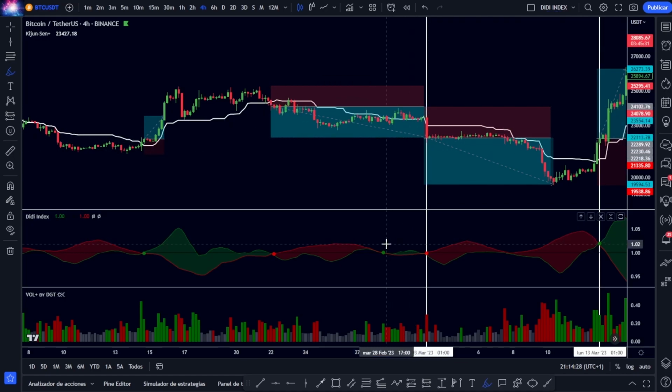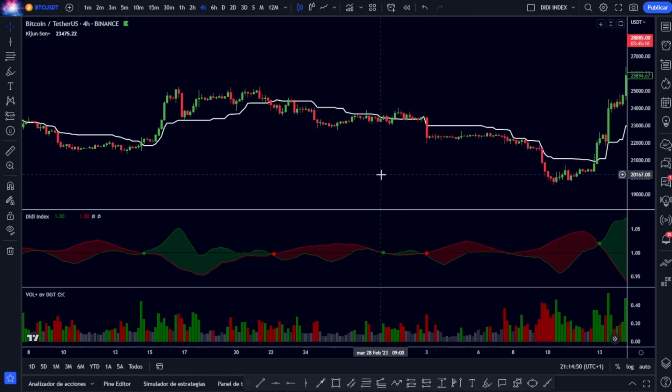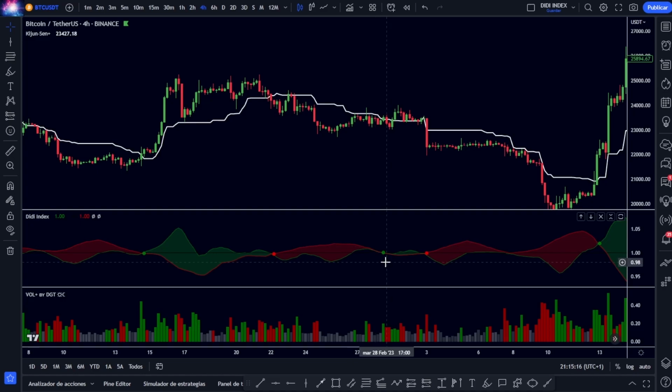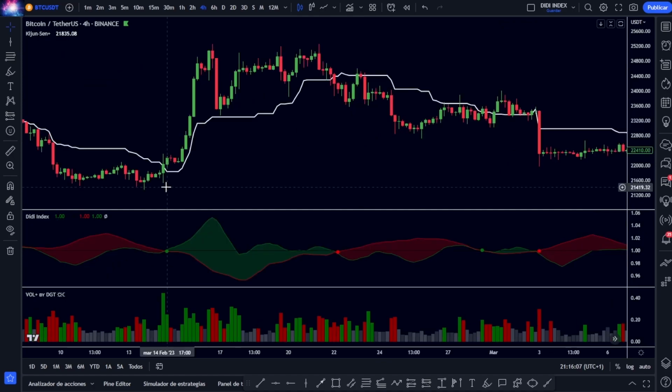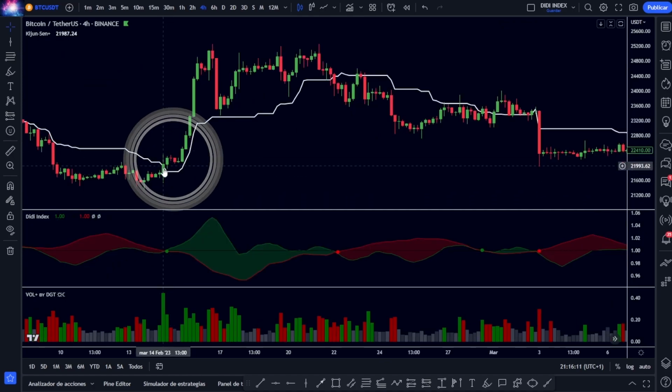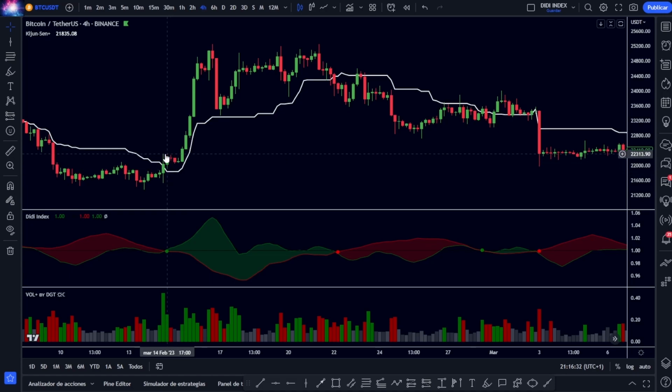And now you will wonder why I have left this signal here, because as you can see it is a false signal in which the first rule would be fulfilled, the second rule of the volume. But the price just in the candle that marks the signal has just crossed our average of Kijun-sen, so that entry would be invalidated. That is, we should only enter when the price is already consolidated above, not even when it is crossing it upwards, but when the candle is already of consolidation above that average.